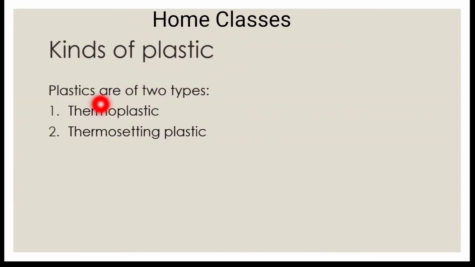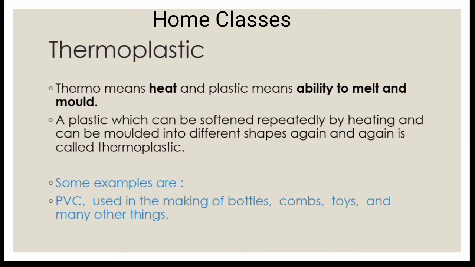Kinds of plastic. Plastics are of two types, thermoplastic and thermosetting plastic. So what is a thermoplastic? The word thermo means heat and plastic means ability to melt and mold. Mold means reshape. A plastic which can be softened repeatedly by heating and can be molded into different shapes again and again is called thermoplastic. Some examples are PVC, polyvinyl chloride, used in making water bottles, combs, toys and many other things made from thermoplastic.